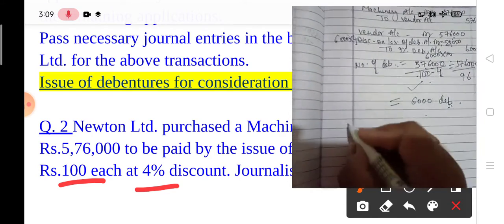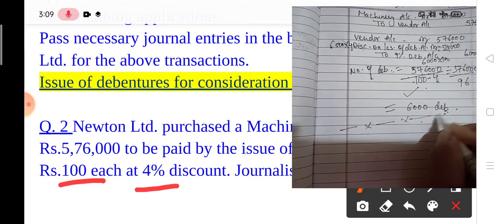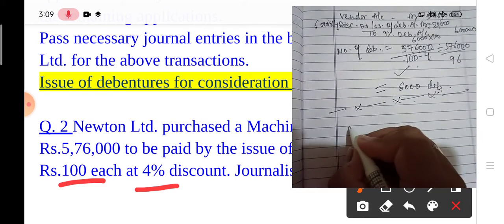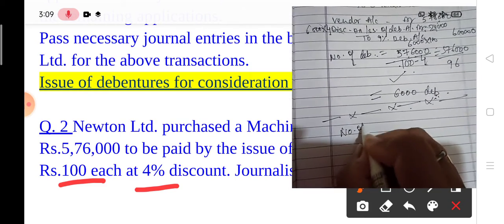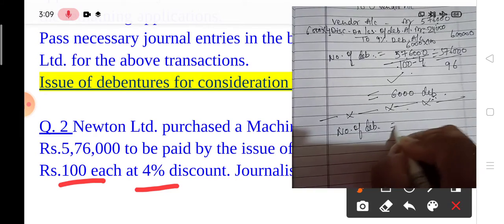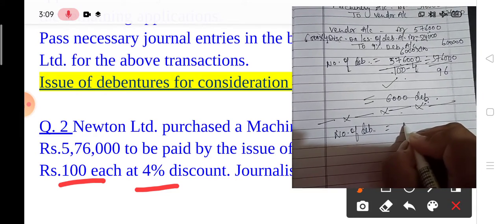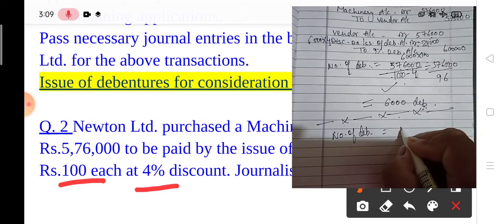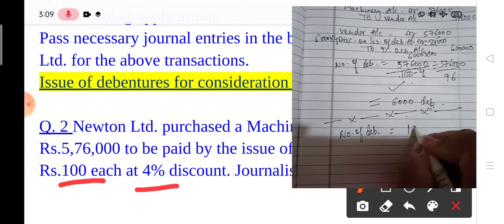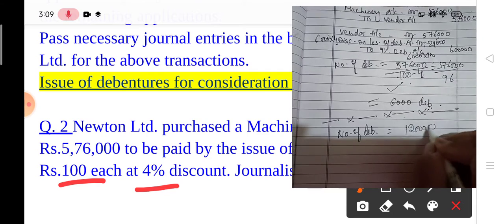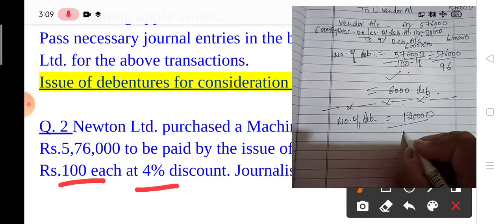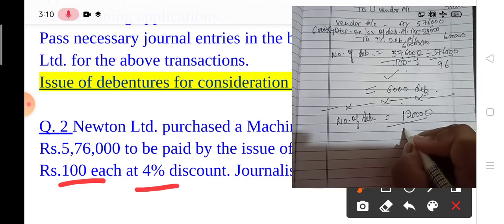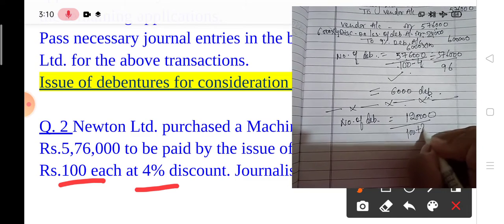See, if the case is of premium, then the number of debentures you have to find out. Suppose the purchase consideration is 1,20,000, and 100 rupees plus premium is 20.